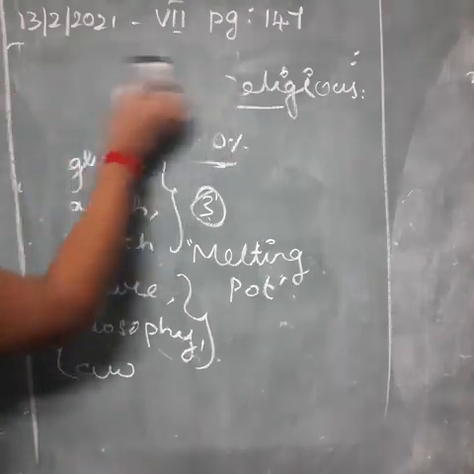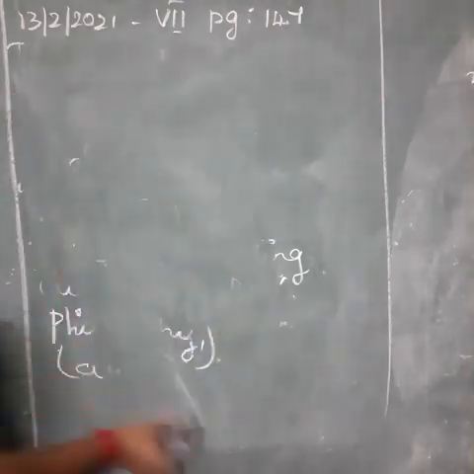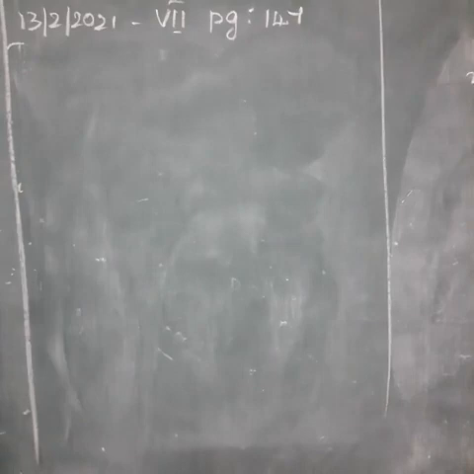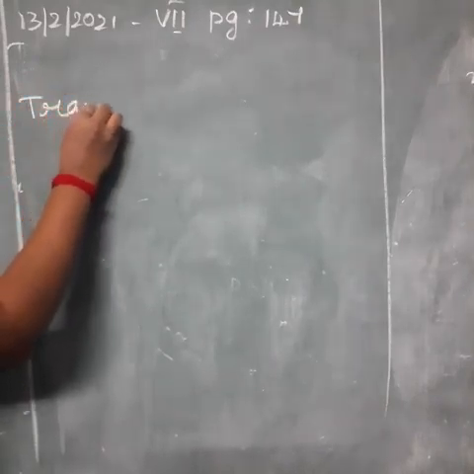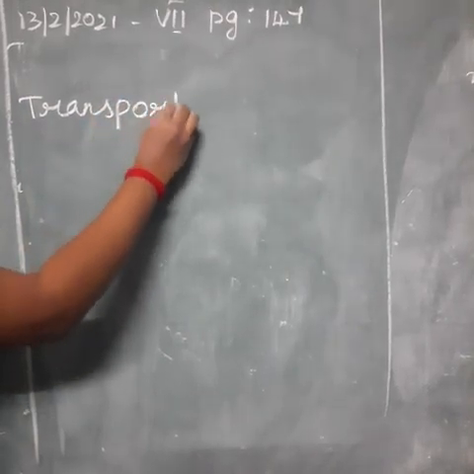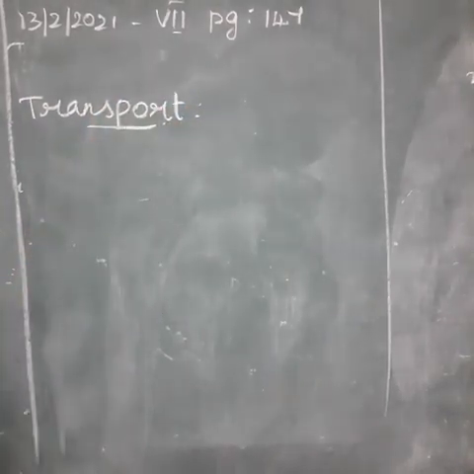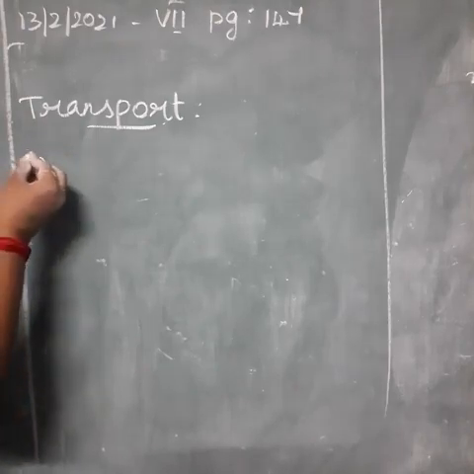Then we move on to transports. There are 4 divisions of transport: roadways, railways, waterways, then airways. In these 4 divisions, first we move on to the roadways.